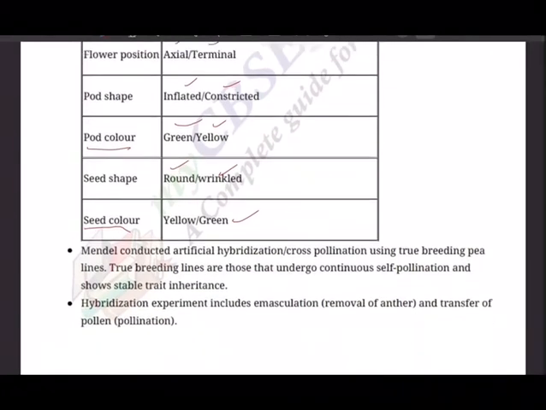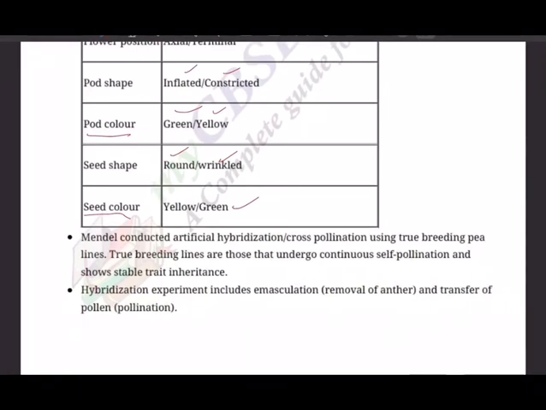So Mendel conducted artificial hybridization as well as cross-pollination using true breeding pea lines. True breeding lines are those that undergo continuous self-pollination and show stable trait inheritance. Trait means character. So the hybridization experiment includes emasculation. What is emasculation? Removal of anther, and then transfer of pollen, pollination.